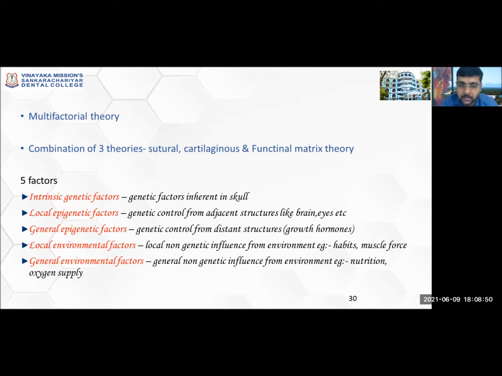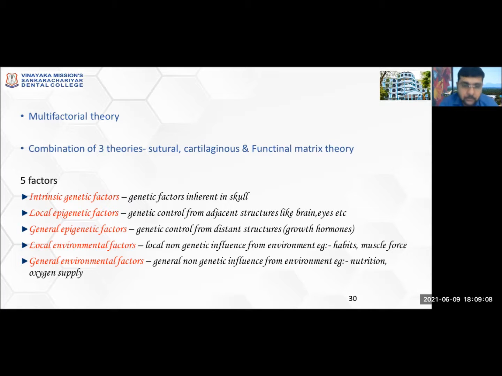All these hormones have an effect on growth. So all these are general epigenetic factors. Local means it is located near that structure, near the development of that structure. If the midface has to grow, it means there should be some local epigenetic factors from the nearby structures like brain or eyes that have a role in that.